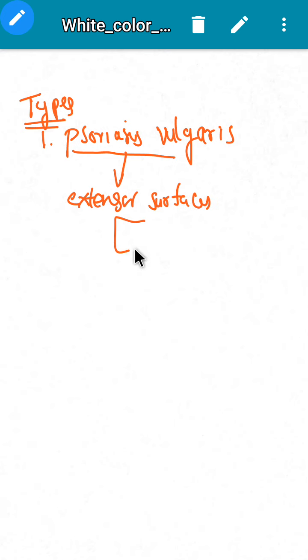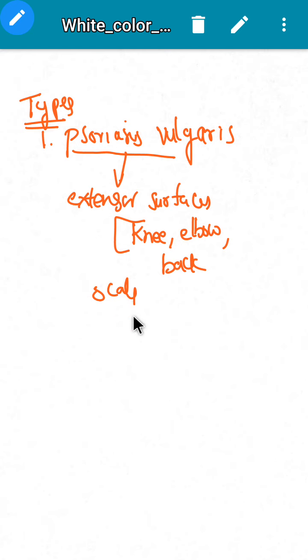The sites mainly involve knee, elbow, back, and even scalp involvement will also be there. Scalp, palm, and even sole also. Okay, in all these sites we'll see psoriasis vulgaris.